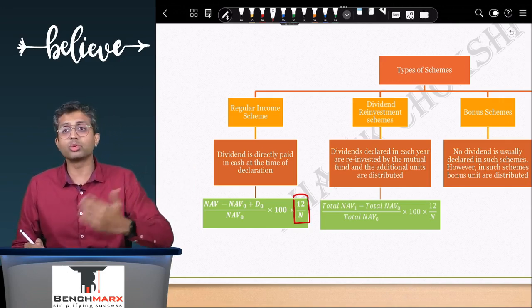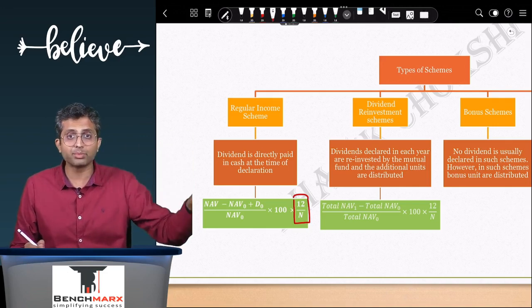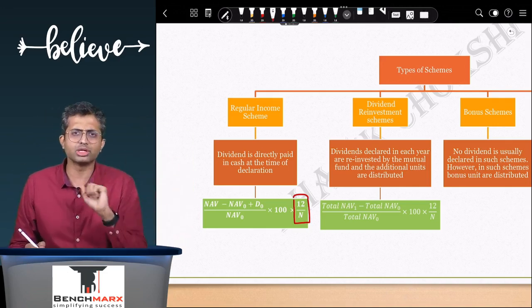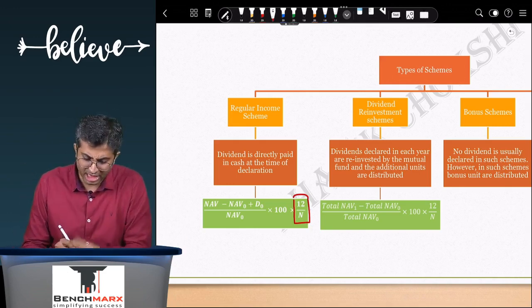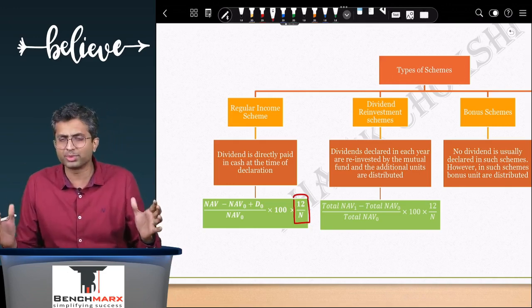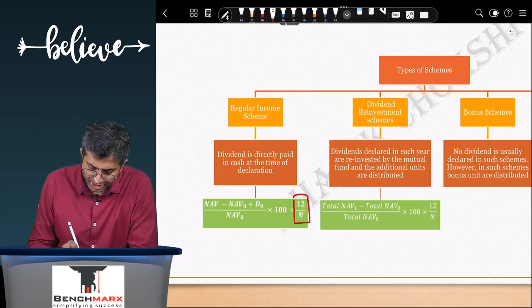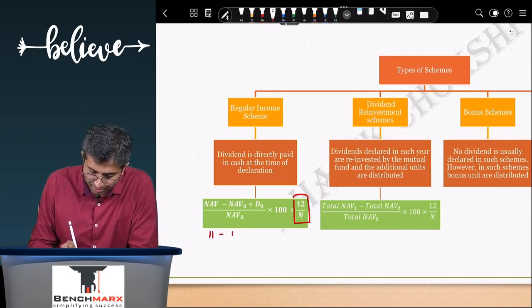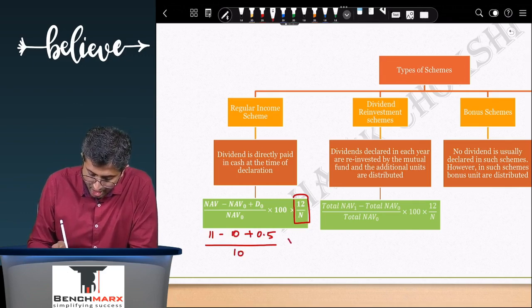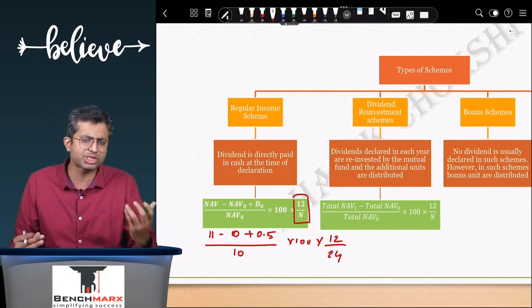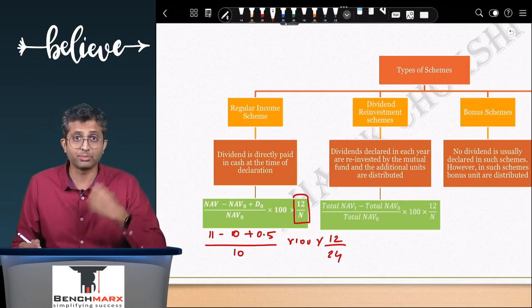However, what if this holding period was 2 years, in which case the NAV becomes 11.5 after 2 years? You invested 10 rupees today, and over the 2 years you got a distribution of 0.5, in which case that 15% is return over a 2-year period. However, you are interested in finding a return per annum, and hence in such a case this will be 11 minus 10 plus 0.5 upon 10 into 100 into 12 by 24. So 15% over 2 years is approximately equal to 7.5% per annum.